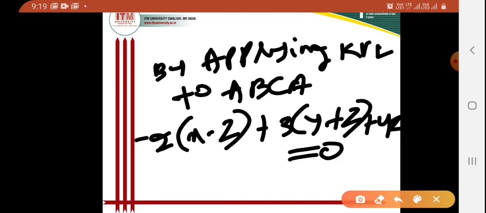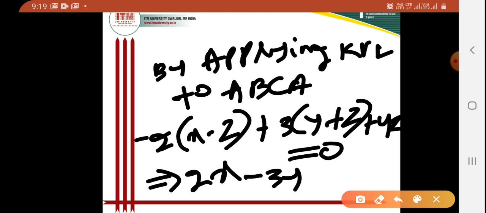After simplifying I can write 2x minus 3y minus 9z is equal to 0. Can I write this? Yes, we can write it.